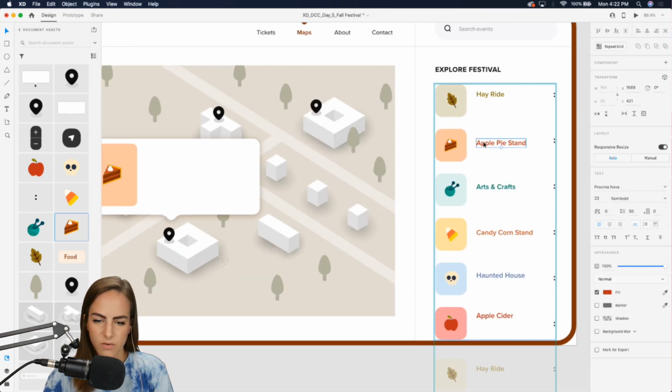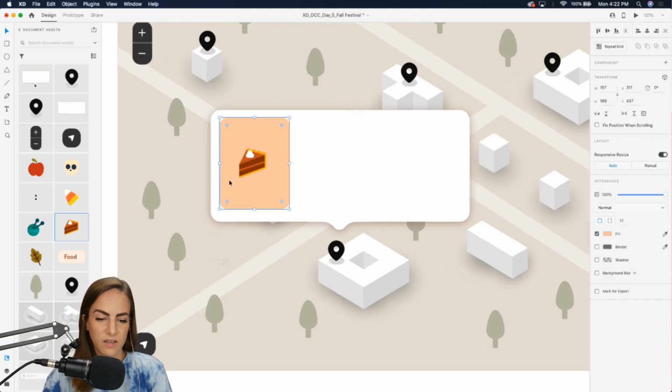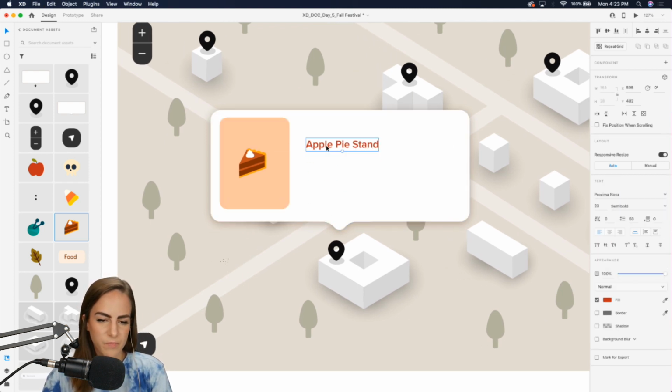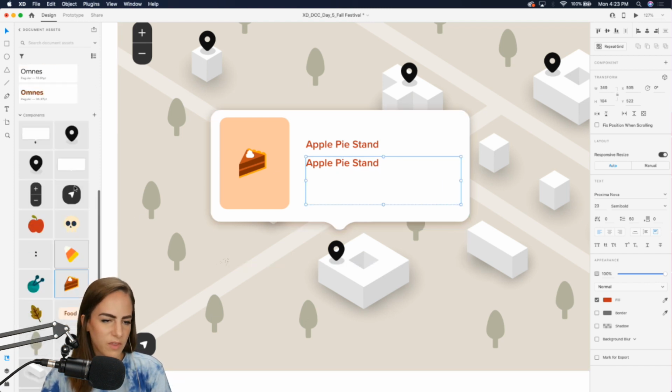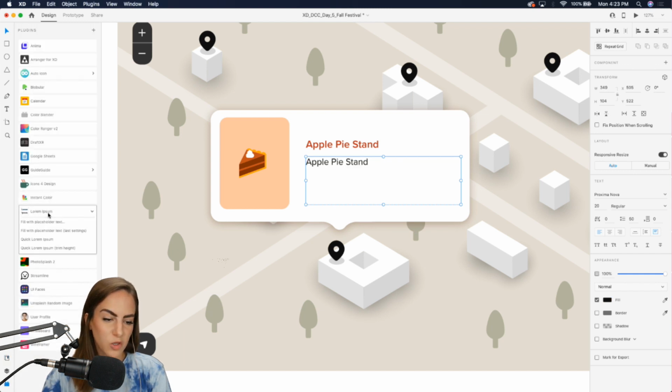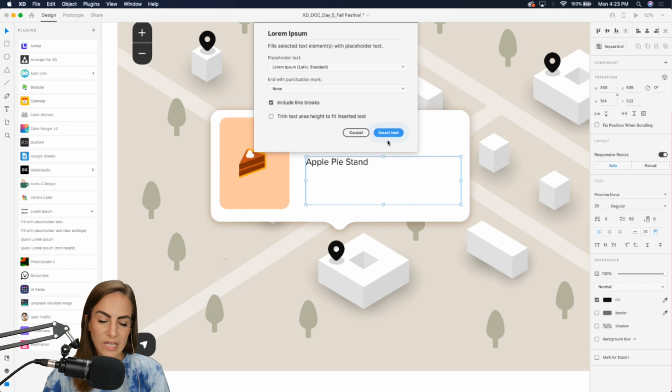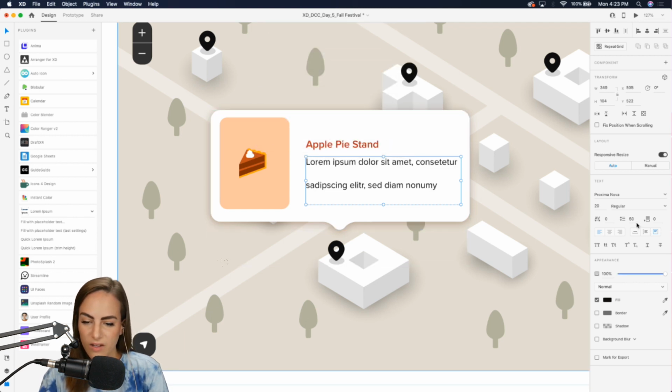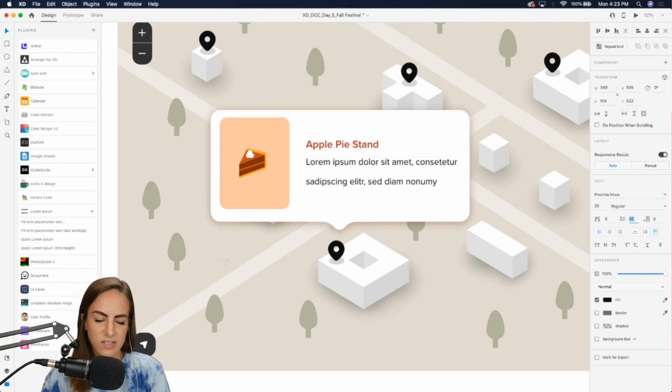And here, we could copy this text again, bring it over right here. Maybe you add some more details about what time it's open, things like that. And I'm just going to use my handy Lorem Ipsum fill-in text plugin. I love that one as well.